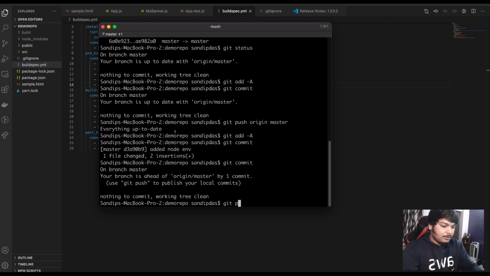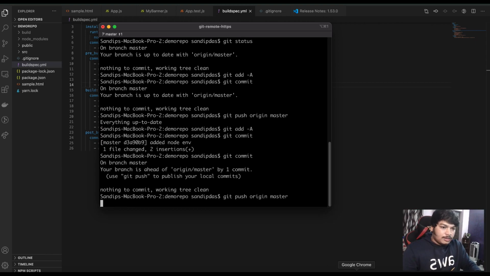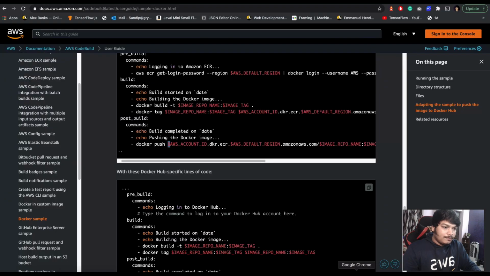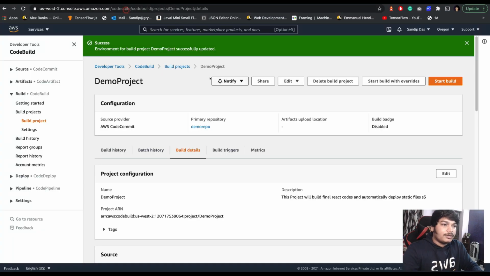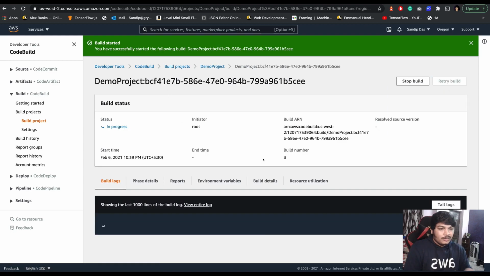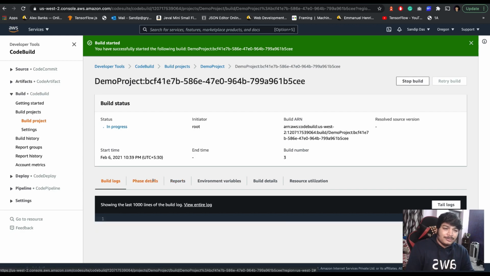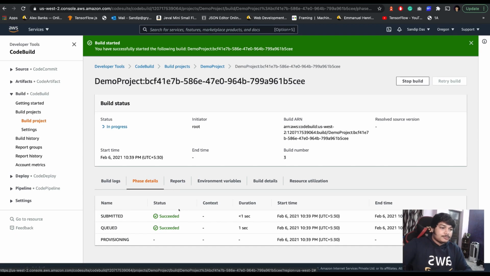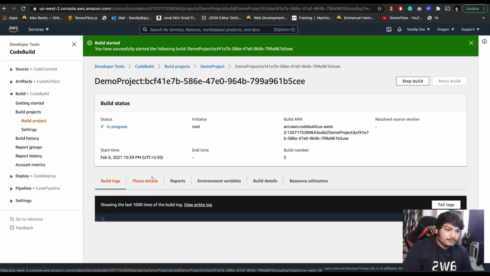I think we already committed, so I'll push it. Okay, as soon as I push to master, let's run the build again. This is the build, start build. Since it was already done once, I think it will be faster this time. So you have your phases, give it a few seconds and we'll see it.